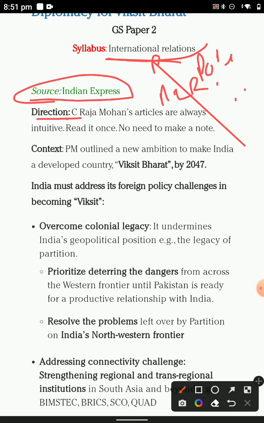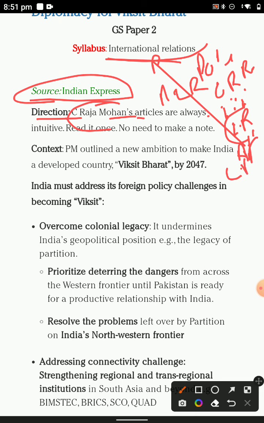The C. Raja Mohan article is one you have realized in a lot of newspapers. C. Raja Mohan's articles are the maximum of the editorial discussion in the IR section. A lot of aspirants of this examination know C. Raja Mohan. It is also rooted in the need to make notes. And the context is: the PM outlined a new